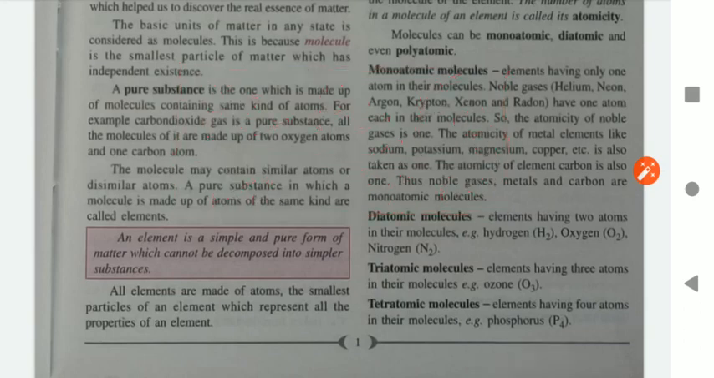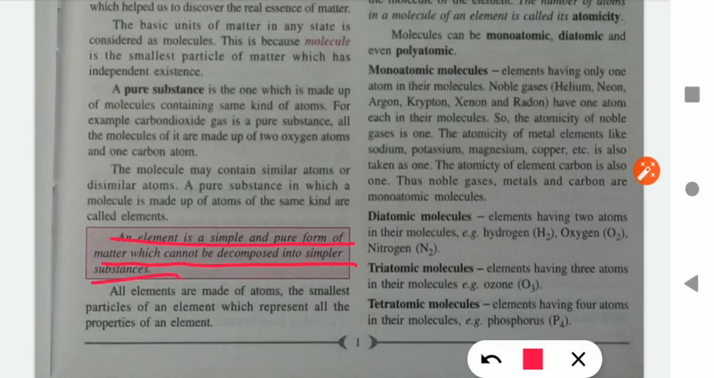So here is the definition, you can read in your book: an element is the simple and pure form of matter which cannot be decomposed into simpler substances. Here decomposing into simpler substances is about the atom. You can't split the atom into simpler substances, but if you are treating the whole iron rod, then you can split the iron rod into small pieces.